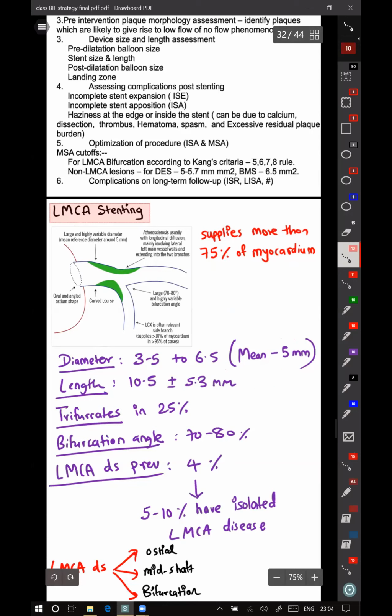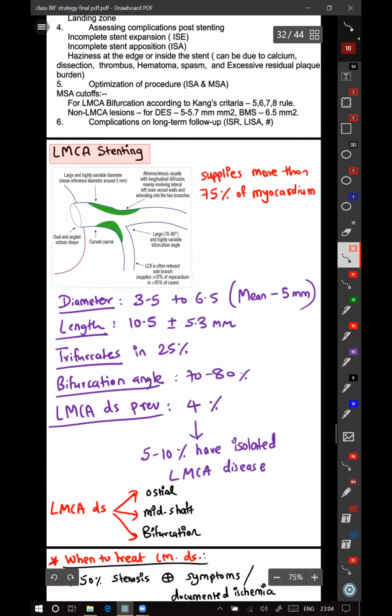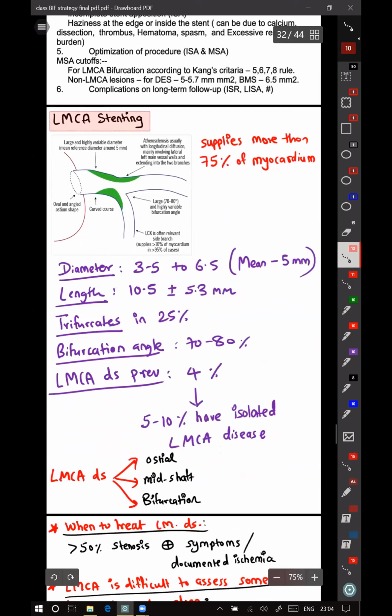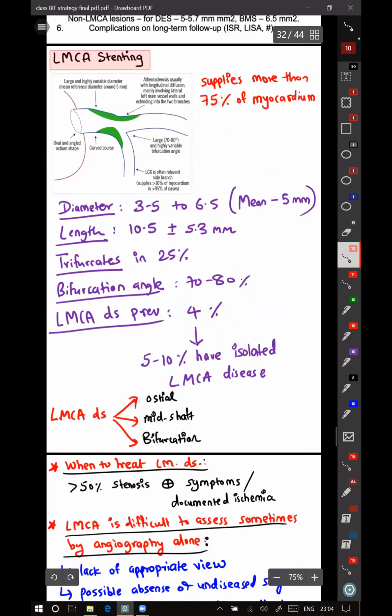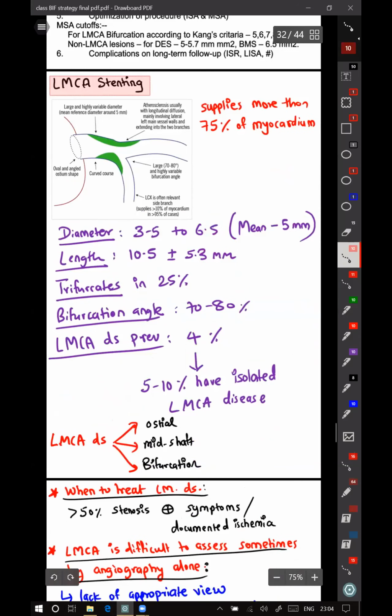And they can be expanded maximum till 5.5 to 6. And we are having mean of 5 millimeter of LMCA. So that should be good enough. But if we have more than 6, then that can be a problem. We have to customize the stent and get it, maybe. The length of the LMCA is usually 10 plus minus 5 millimeters. The trifurcation of LMCA with ramus additional is seen in 25% of the patients. Bifurcation angle usually is 70 to 80 degrees.